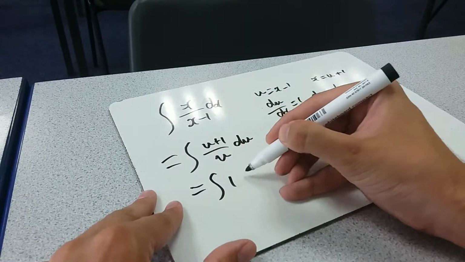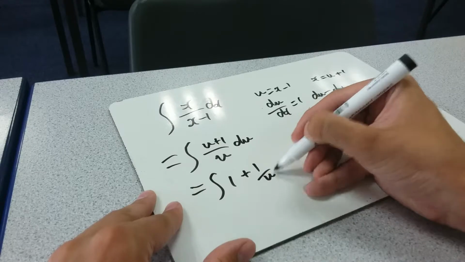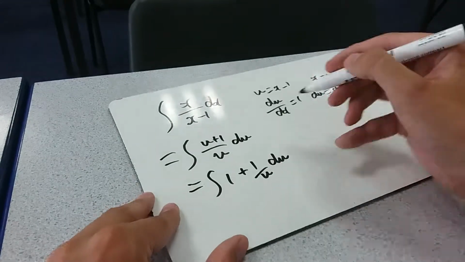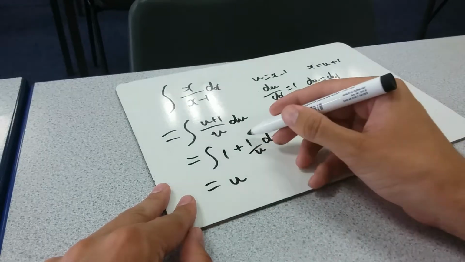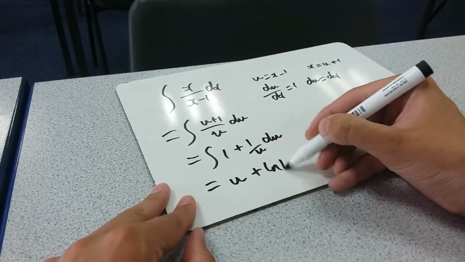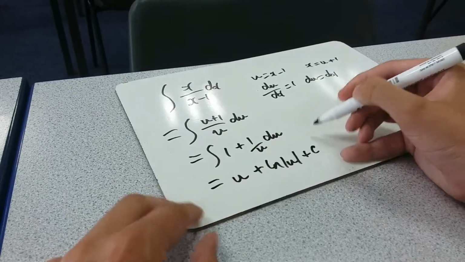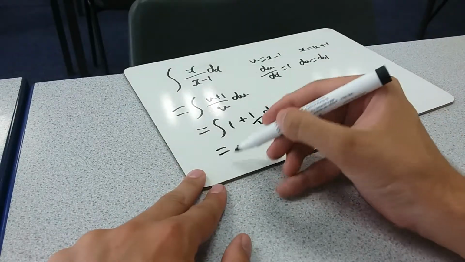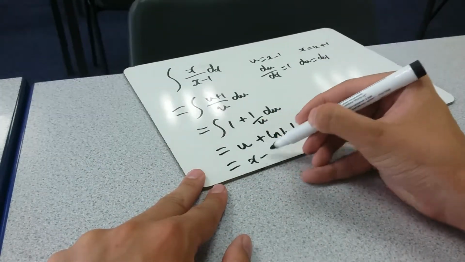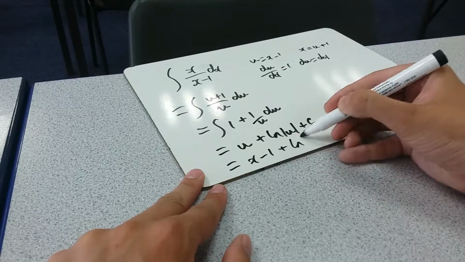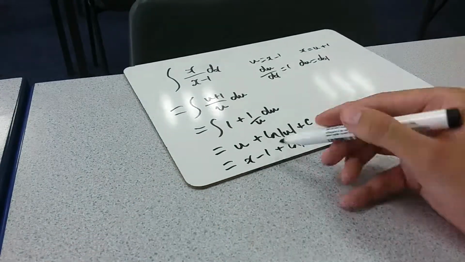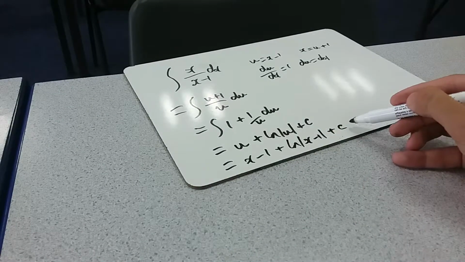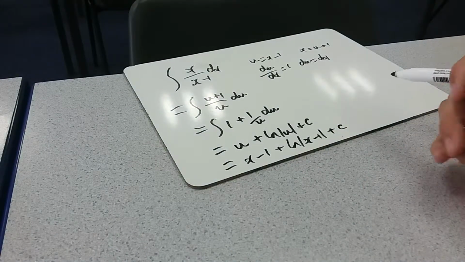u over u is 1, plus 1 over u du. That goes to, well, 1 just goes to u, and then this thing is log u plus c. Substituting in again, we've got x minus 1 plus log of x minus 1 plus c. Once again, this minus 1 doesn't really matter because it could just be absorbed into the constant. Cool.